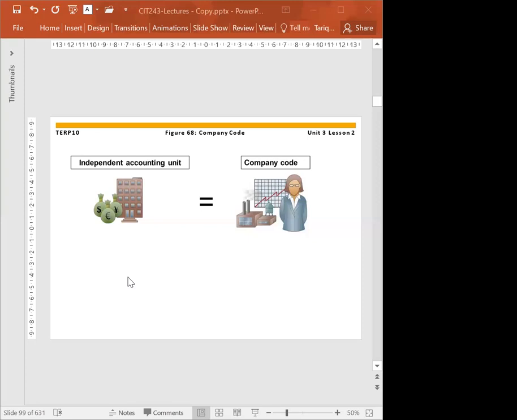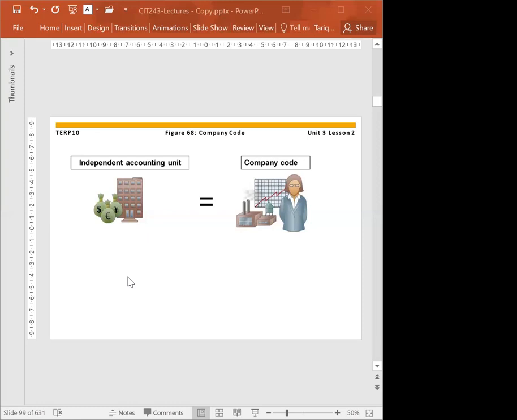So two company codes, two financial statements, two income statements, two balance sheets, because the company code does not cross national boundaries. If we want to see the financial statement of both companies in different countries, it is possible, but we go for management accounting, which is what we call controlling.